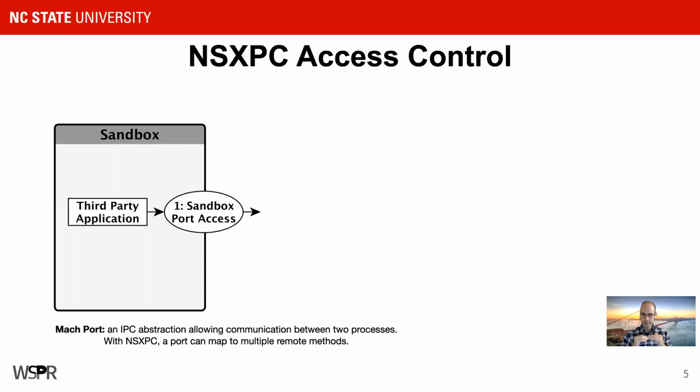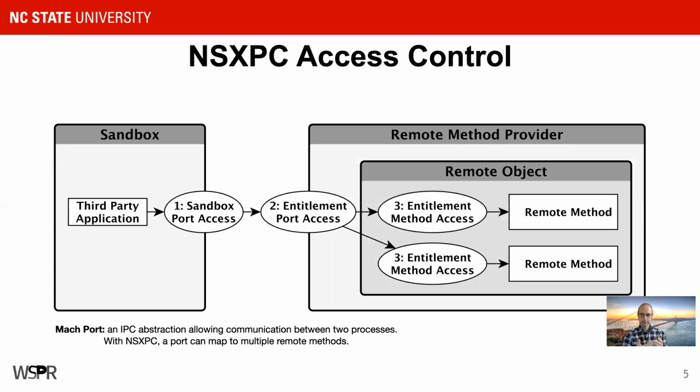I'm not going to go too deep into the details here, but it's important to know that they communicate using a Mach port. And when the Mach port on the daemon side is receiving information, it has the opportunity to check for an entitlement at the port level, or it can check for an entitlement for any of the remote methods that can be accessed through that port. So you might get a message coming in on the port, and then that message can be routed to the proper remote method that needs to execute it. And the entitlement check can occur in either of these places.